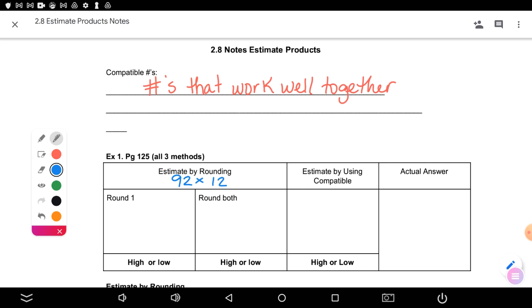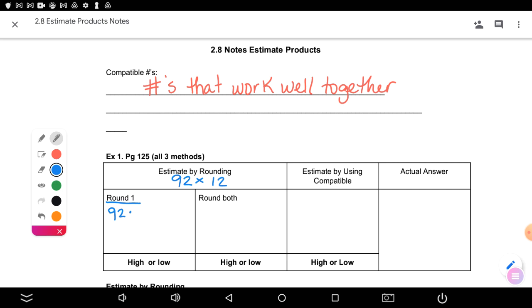Okay? So for this one problem, we're actually going to round it 3 different times and show you that all of those answers are okay estimates. So let's start by leaving one number the same. Let's leave the first number the same, 92. What could we change 12 to make this a mental math problem?